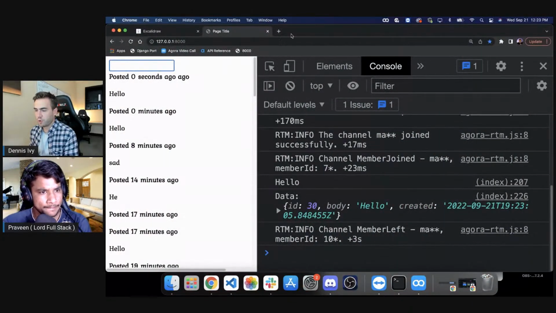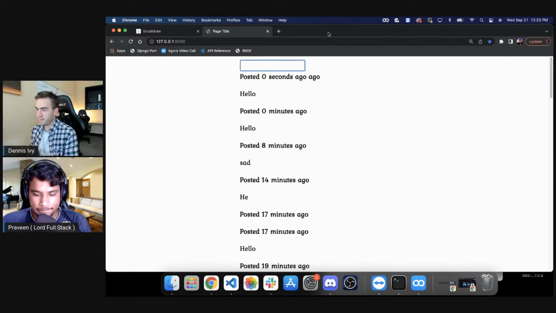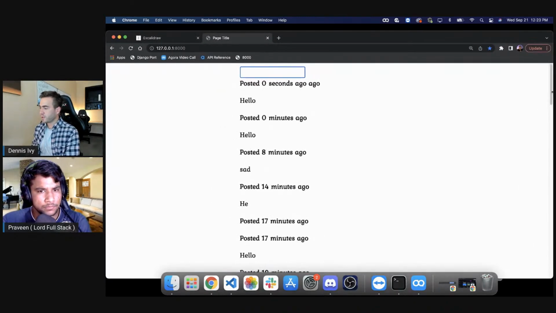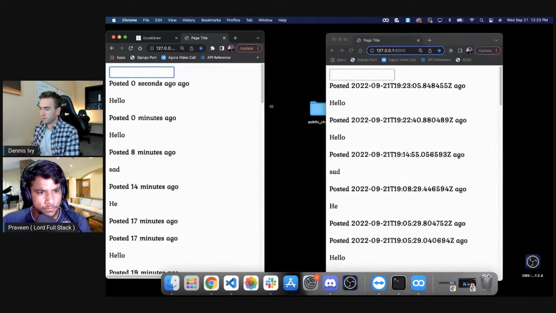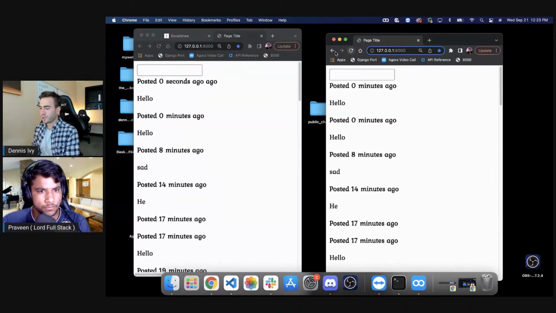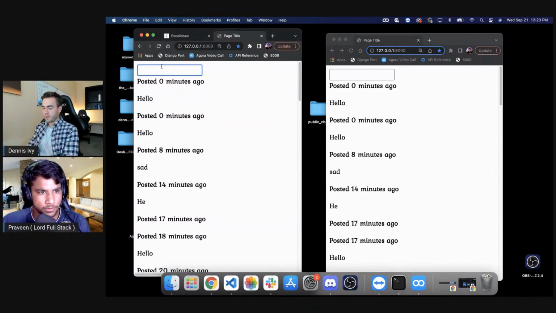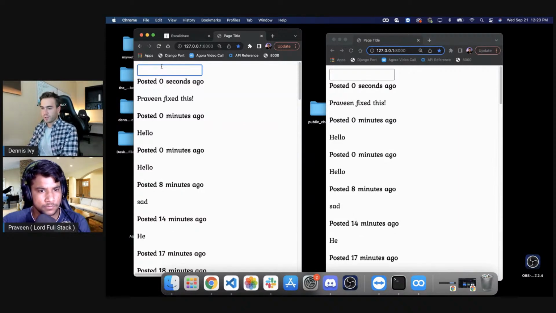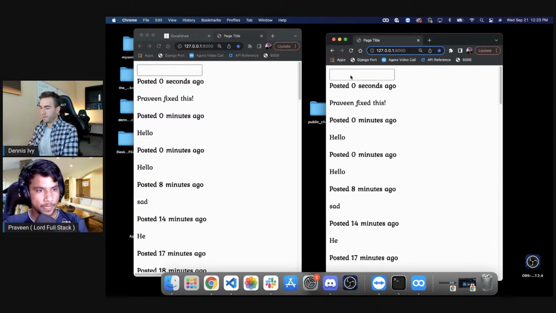So let's open up two tabs side by side, and then we'll add in our name in a second. See, that's cool. I don't have to refresh the other one. Well, I guess I'll refresh it because it needs a timestamp there. Okay, so there we go, 0 seconds ago. So what I would want to do is go through and update these times every minute or something like that. So maybe I can build that in later.